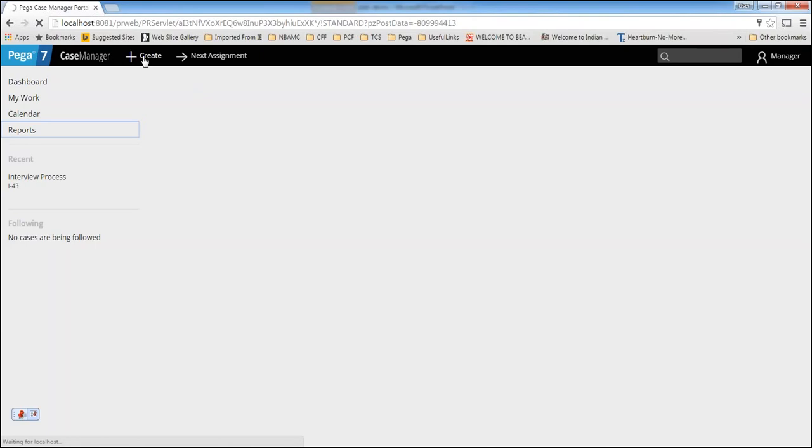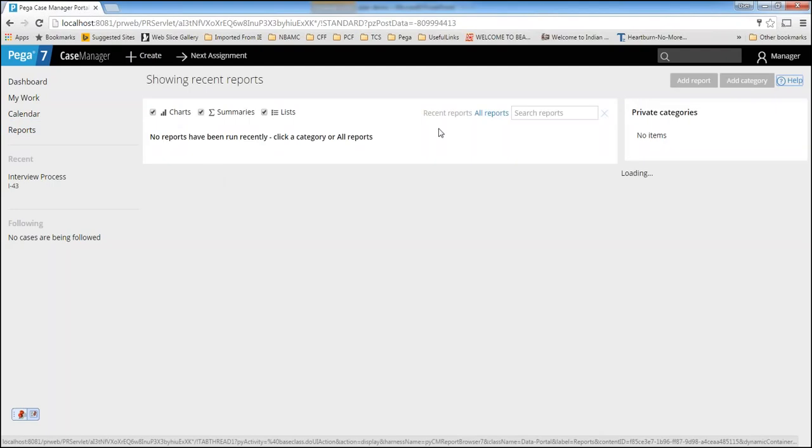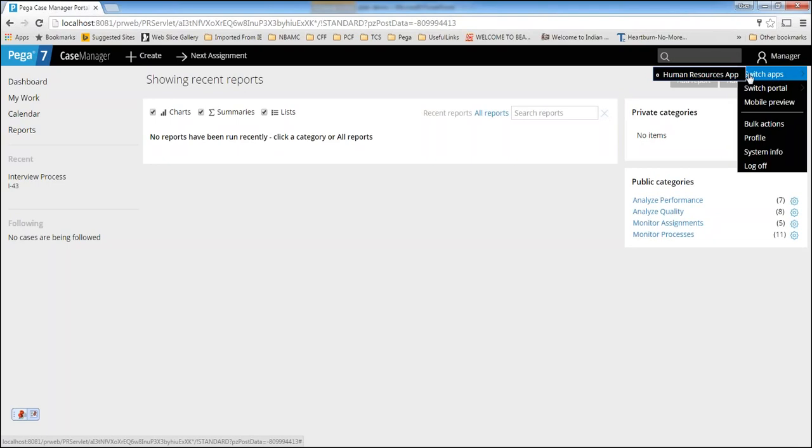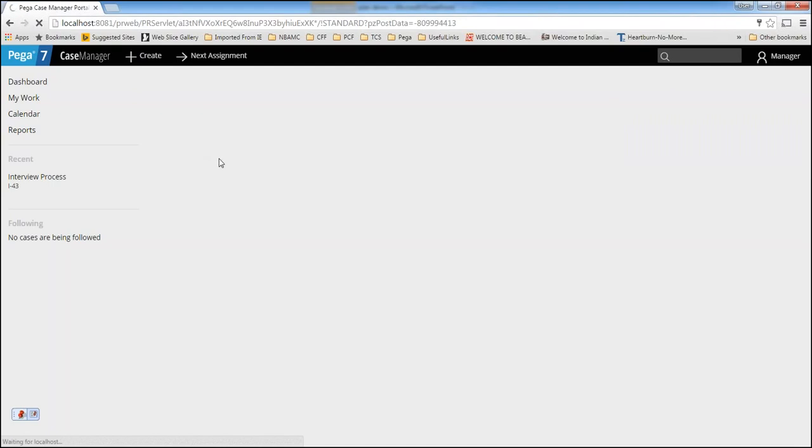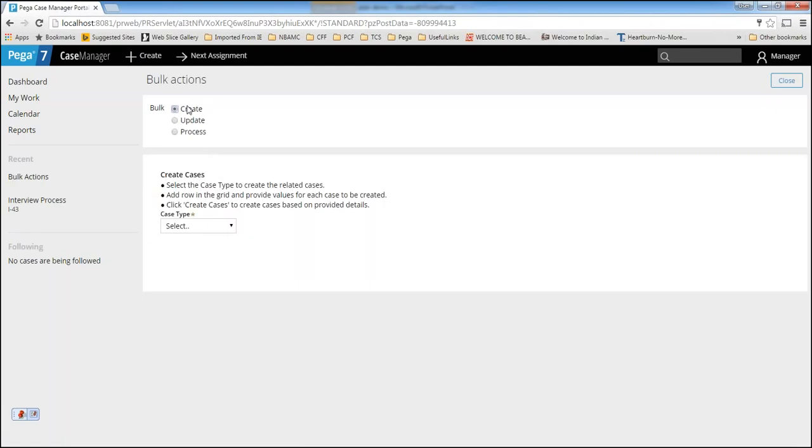You can also create work as an end user, and along with that, you can do some extra actions. If you go to this operator menu, you can also see switch options, and bulk actions are available. Bulk actions are useful to assign work to the people working under him. Because he is a manager, many people are reporting to him. He can assign the work.